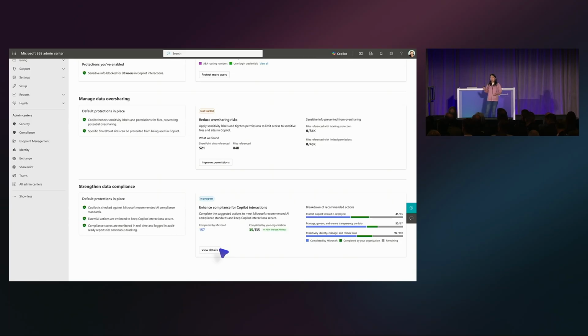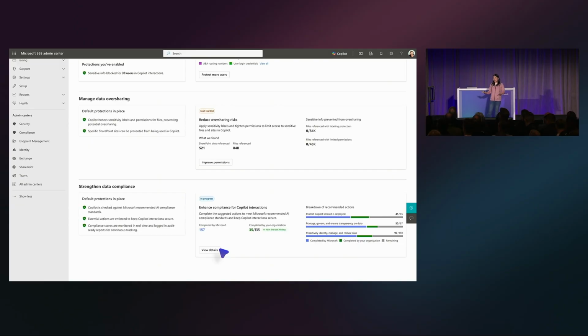Next, it's all about strengthening data compliance. So as new rules and regulations like the EU AI Act come online, we know how important it is for you to adhere to them. And that is why we have this card here directly now in the MAC to help you strengthen your data compliance.